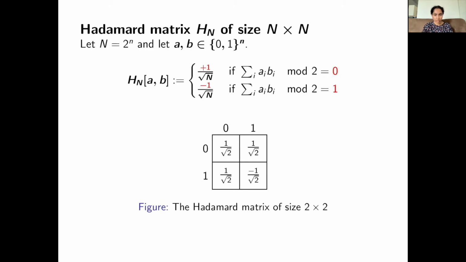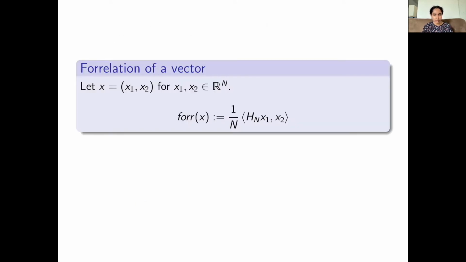Here is an example of a 2 by 2 Hadamard matrix. The Hadamard matrix is a unitary matrix. It has close connections with the Fourier transform. So for instance, if you take the truth table of a function and apply the Hadamard matrix, what you get is the truth table of the Fourier transform of the function up to some normalization factor. We're now ready to define the correlation of a vector. The correlation of a vector is essentially the inner product between the second half of the vector and the Hadamard transform of the first half, up to some normalization. In other words, it measures the correlation between the second half of the vector and the Fourier transform of the first half, up to normalization.